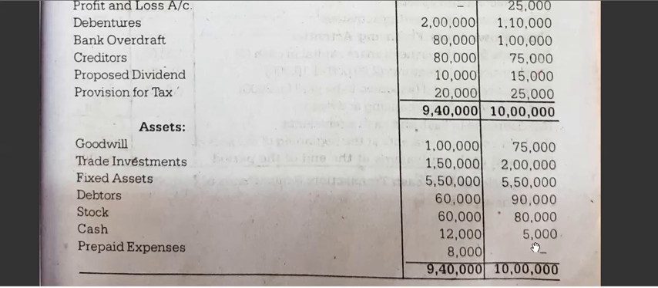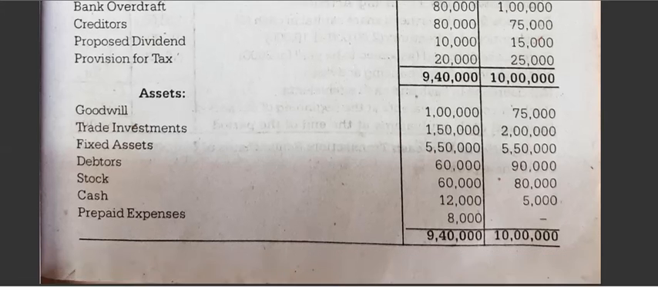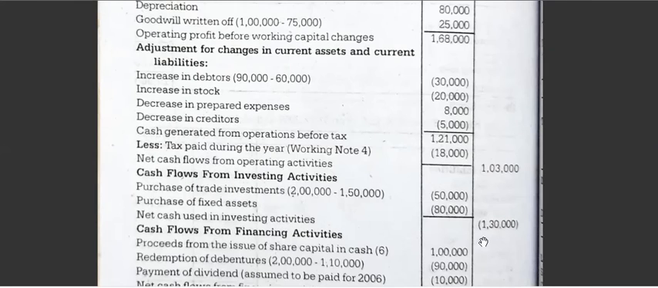It has been decreased. Cash, if it is decreased. Okay, so prepaid expenses, it has been decreased. So increase or decrease you have to check, and then accordingly you have to take. Okay, increase in stock, increase in debtors, decrease in prepaid expenses, decrease in creditors. So you know the rules which I have already explained to you in the fund flow statement.